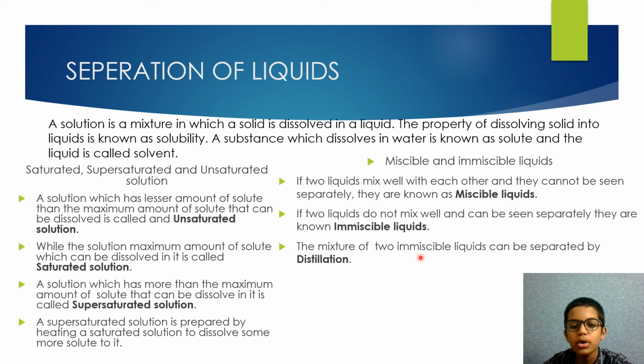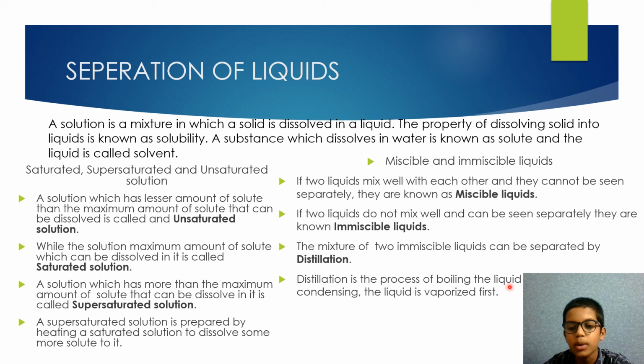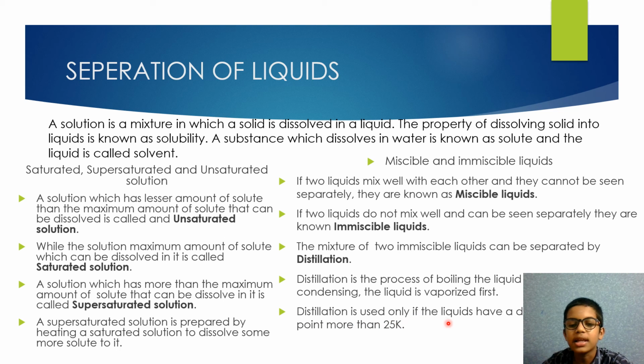The mixture of two immiscible liquids can be separated by distillation. Distillation is the process of boiling the liquid mixture and condensing the liquid that is vaporized first. Distillation is used only if the liquids have a difference in boiling point of more than 25 K. Condensation is the process in which vapors are converted into liquid on cooling down.